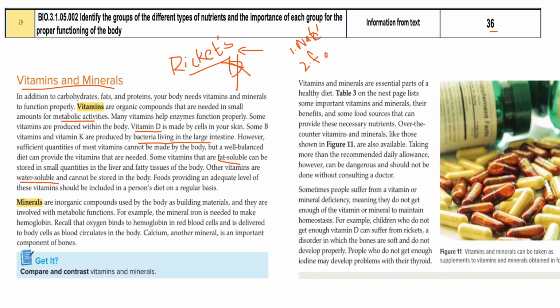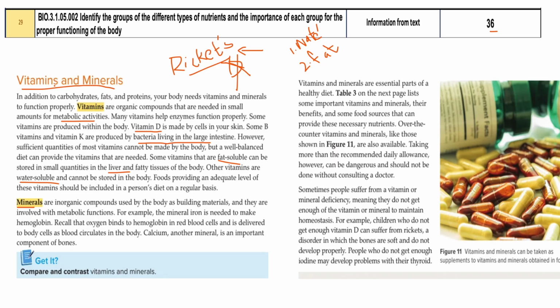Fat soluble vitamins can be stored in the body, in the liver, right? So this is stored in the liver and the fatty tissue. And on the other hand, the minerals are the inorganic compounds. What is the difference between organic and inorganic?